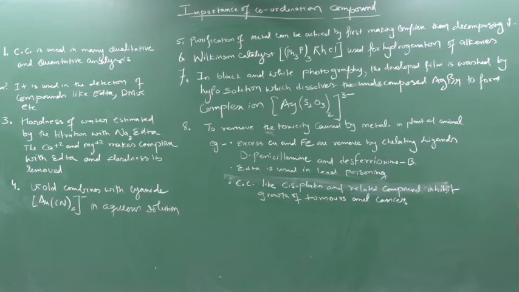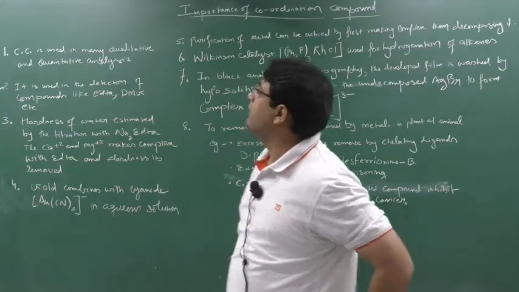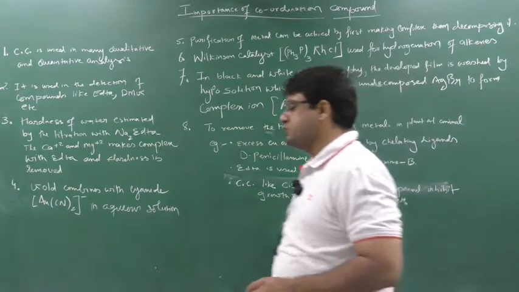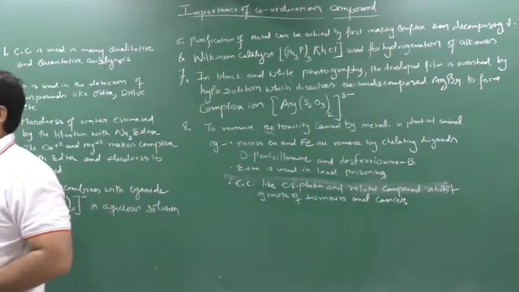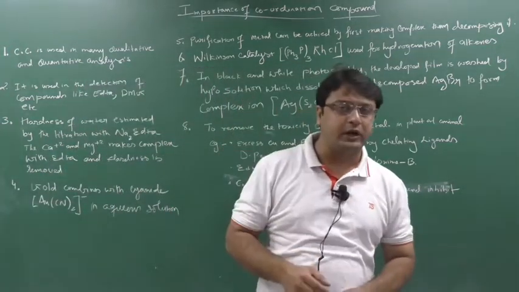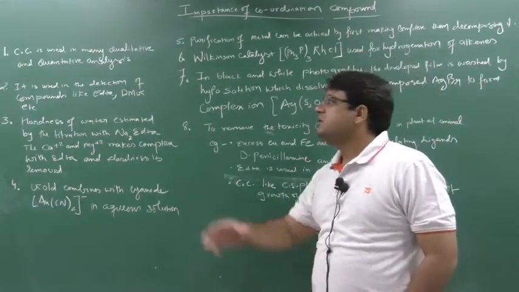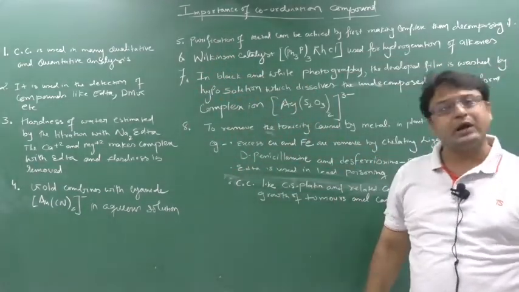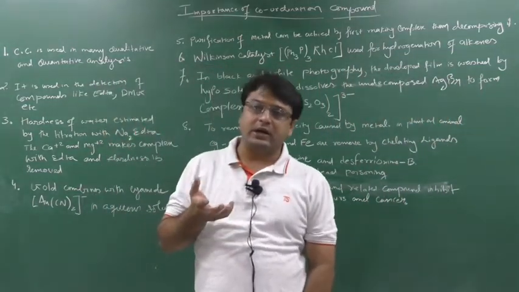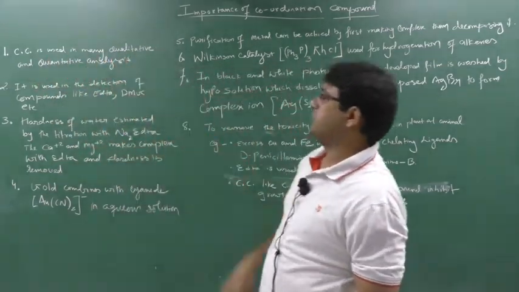So the importance of coordination compounds: first, coordination compounds are used in many qualitative and quantitative analyses. Means like what we are doing in the laboratory, like the redox titration. So in that kind of analysis we are determining the presence of cation, we are seeing the presence of anion. That type of test in the laboratory we call qualitative and quantitative analysis. Number of coordination compounds of copper, magnesium, and platinum are used in it.